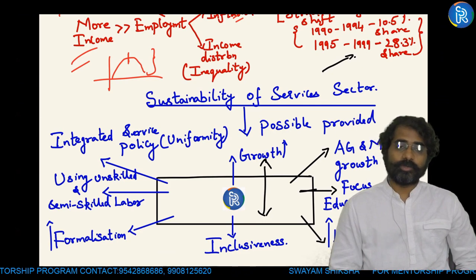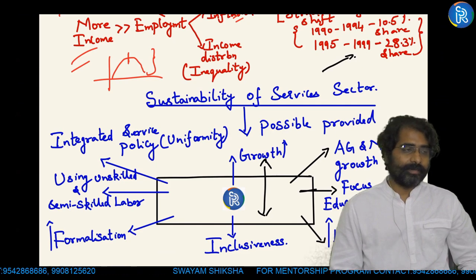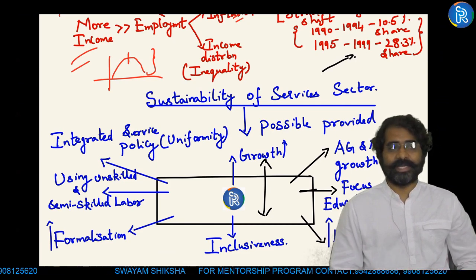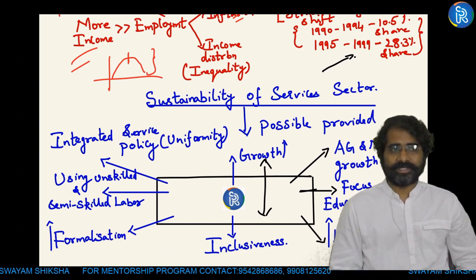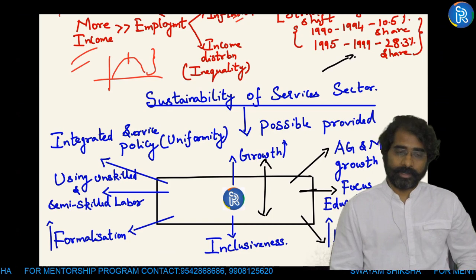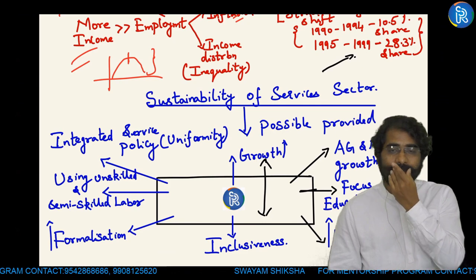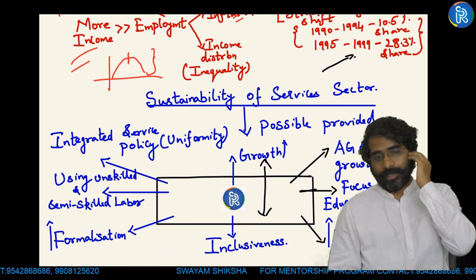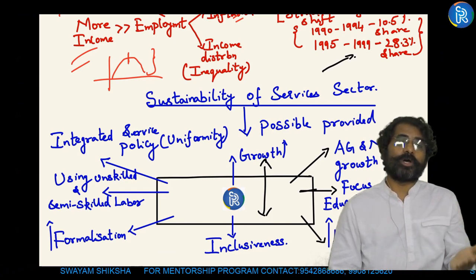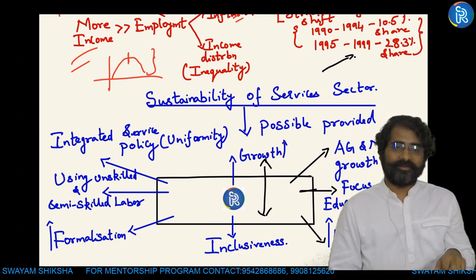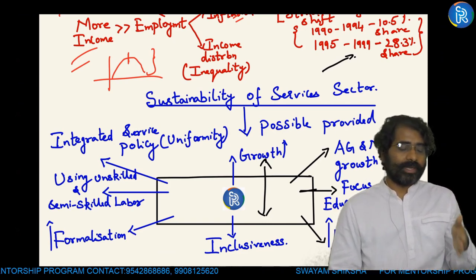And you also focus on semi-skilled and unskilled labor. If you're not focusing on semi-skilled and unskilled labor over a period of time, there will be a problem. And along with that, when we talk about the services sector, after LPG policy, remember, LPG policy has led to informalization. Rather than formalization, informalization or informal jobs have increased after the 1990s. So, LPG policy has led to informalization of the Indian economy.